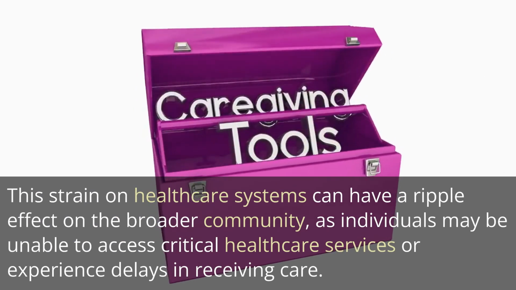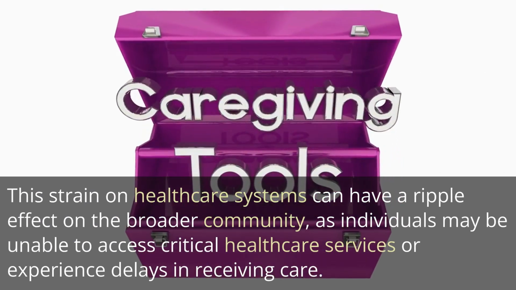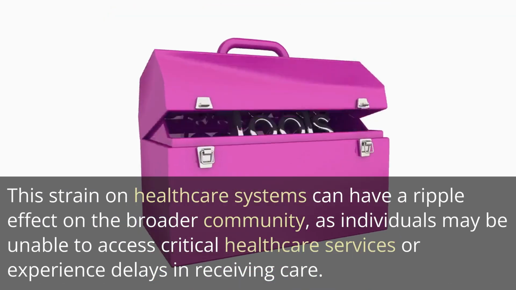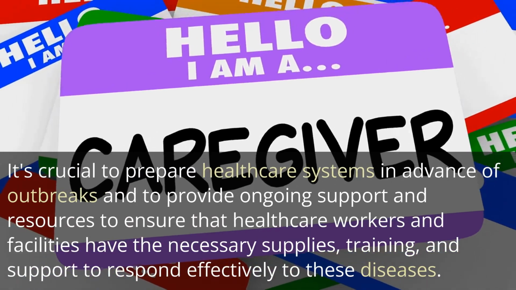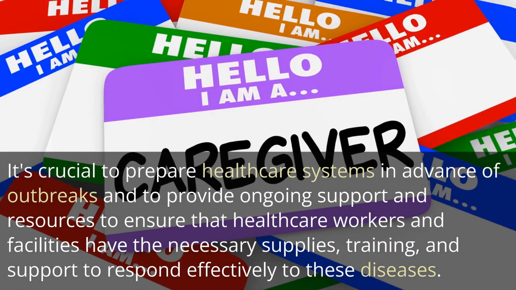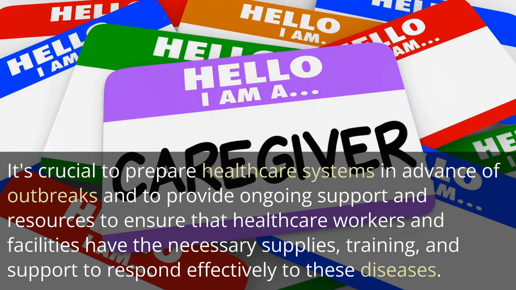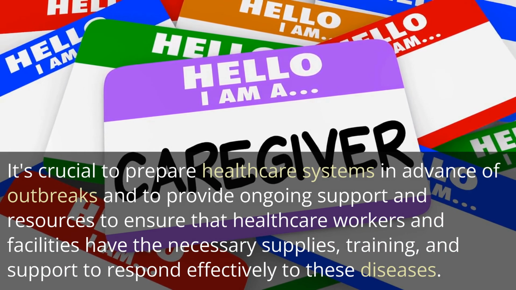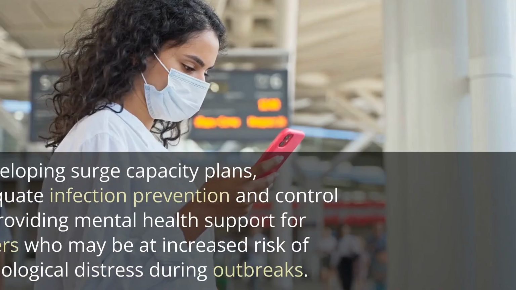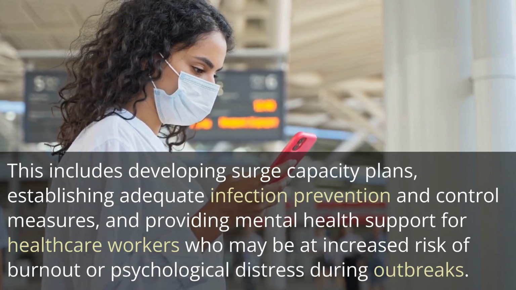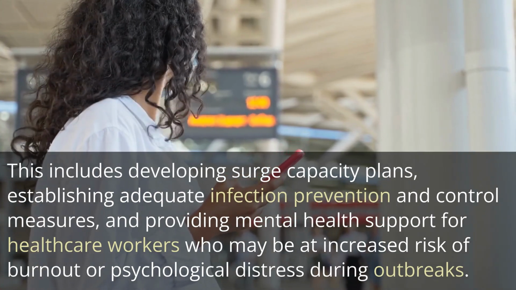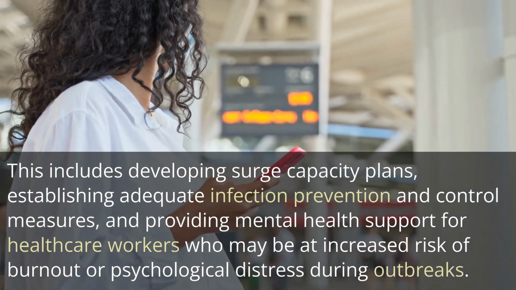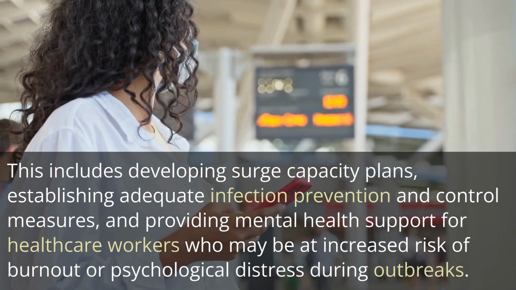This strain on healthcare systems can have a ripple effect on the broader community, as individuals may be unable to access critical healthcare services or experience delays in receiving care. It's crucial to prepare healthcare systems in advance of outbreaks and to provide ongoing support and resources to ensure that healthcare workers and facilities have the necessary supplies, training, and support to respond effectively to these diseases. This includes developing surge capacity plans, establishing adequate infection prevention and control measures, and providing mental health support for healthcare workers who may be at increased risk of burnout or psychological distress during outbreaks.